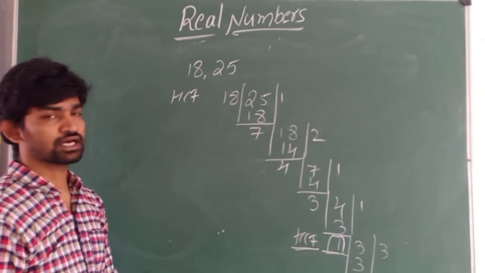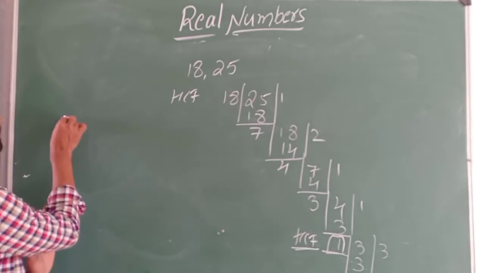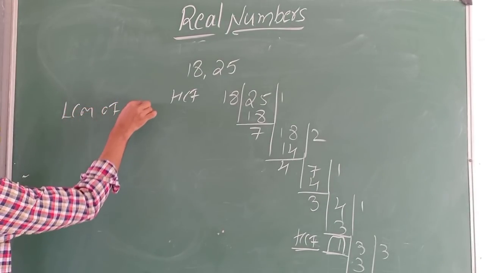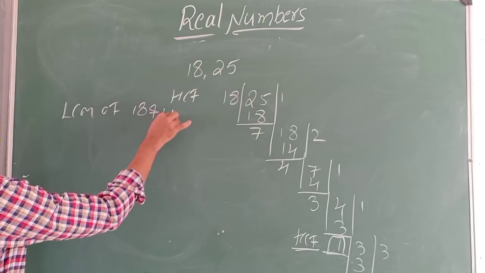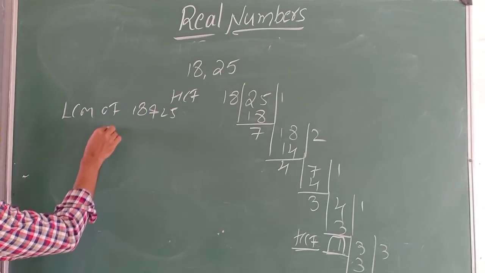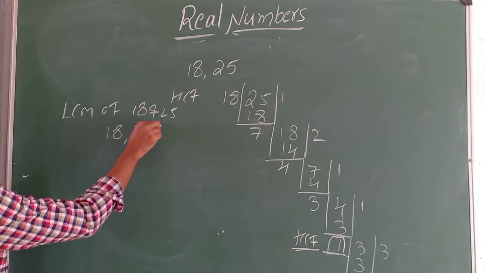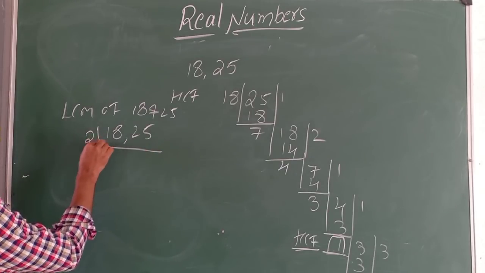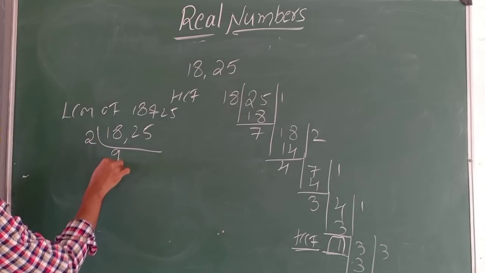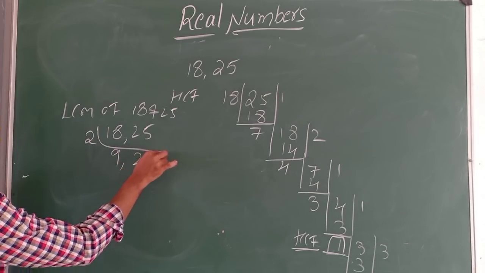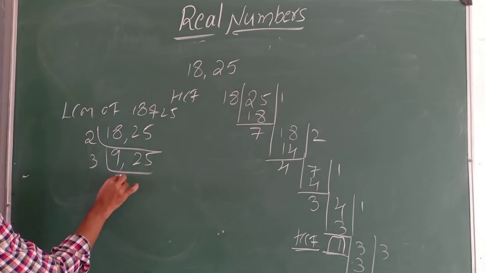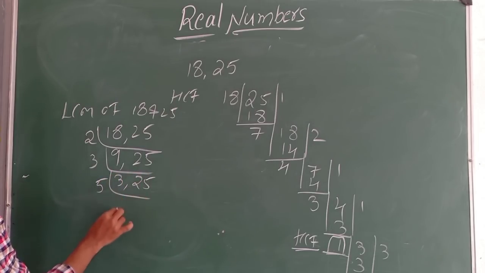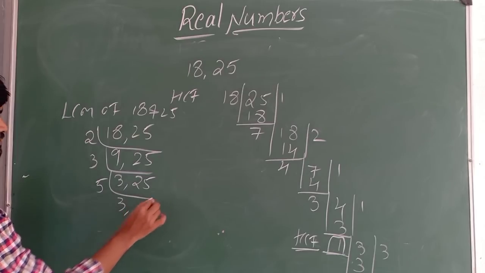Let us learn about LCM. I will do LCM of 18 and 25. No common factor here. So 2 9s, and 25 comes as it is. Again 3 3s, 25 comes as it is. 5 5s.